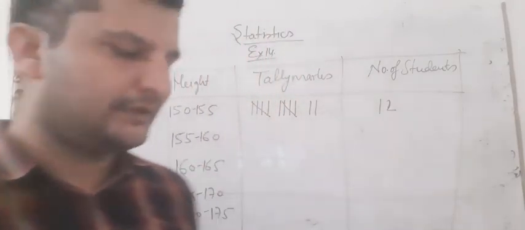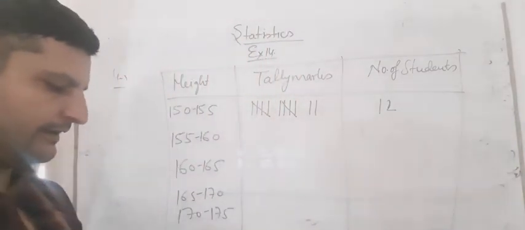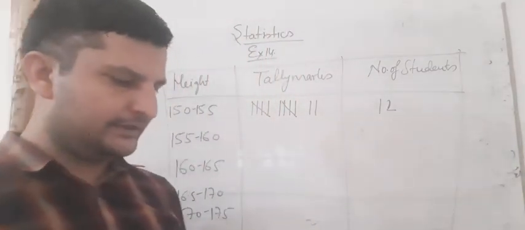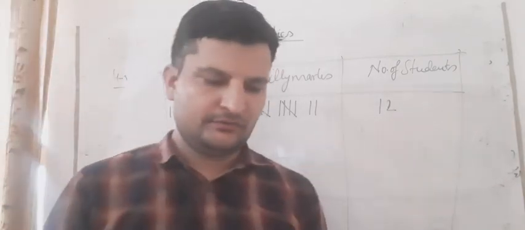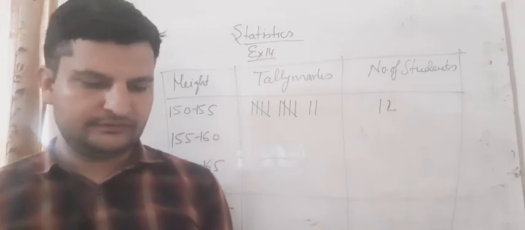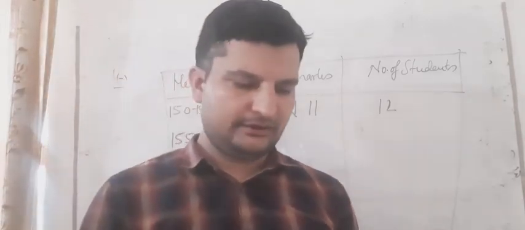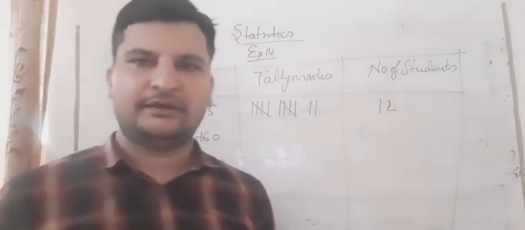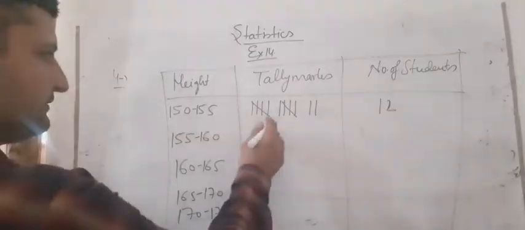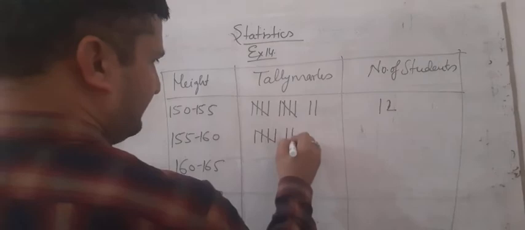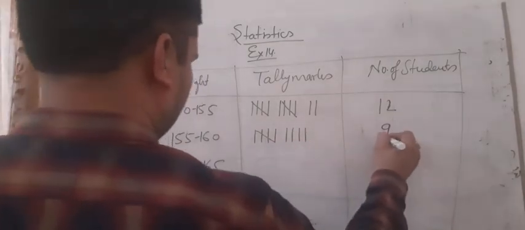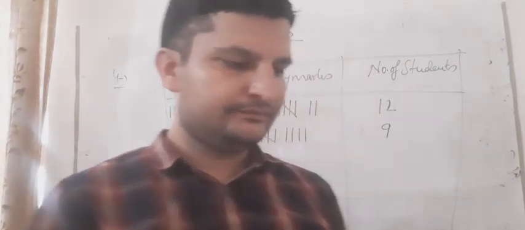So students, now again count 155 to 160. How many are there? 1, 2, 3, 4, 5, 6, 7, 8, and 9. So I think 9 are coming here. We will verify it at the last also. These are 9.